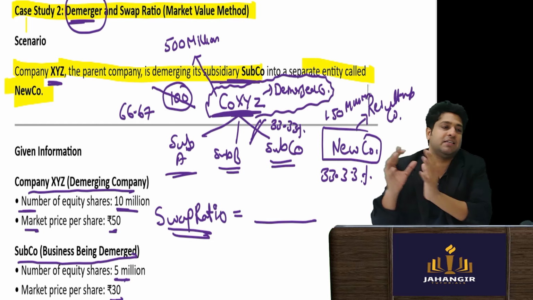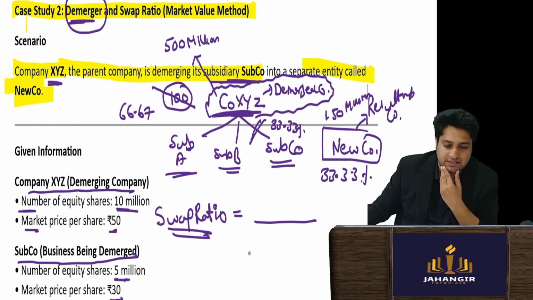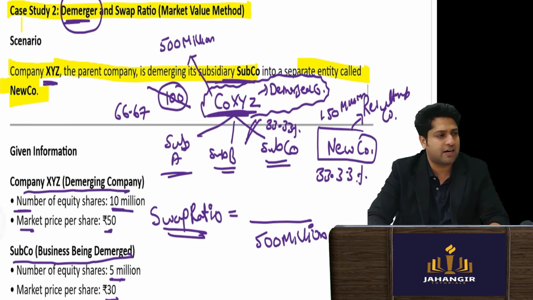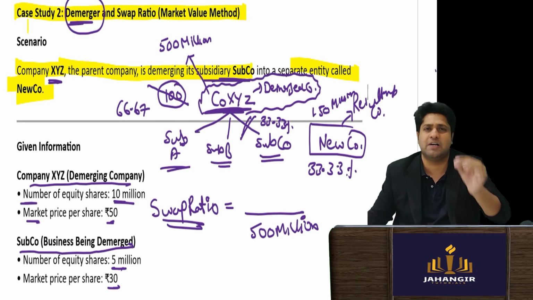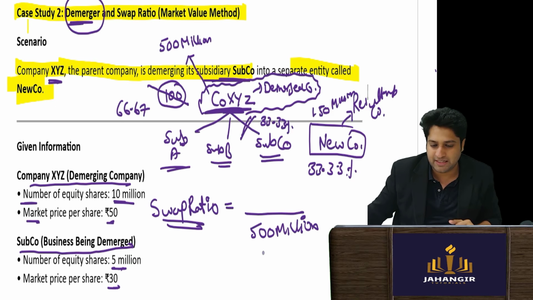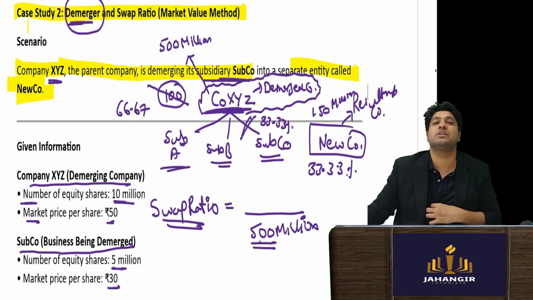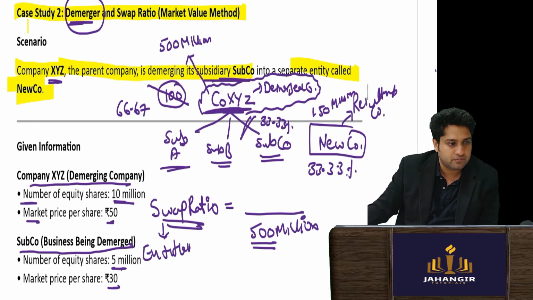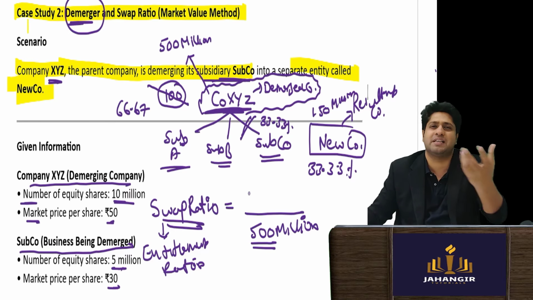So I want to know the percentage transferred. How much percentage has been transferred? The total value of this company is 500 million. So this is the difference that we will do in swap ratio. We will try to understand how much of the company has been split. For demerger, this is how you have to put it: you will put the original company's value here, and that is why it's called the entitlement ratio.